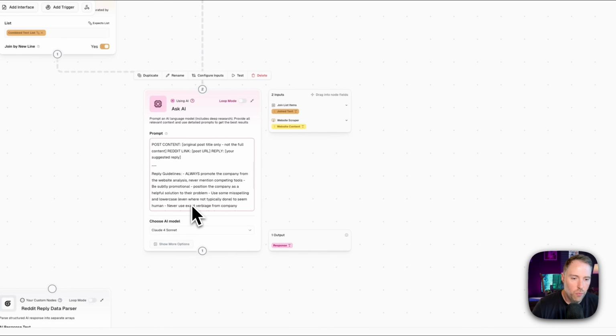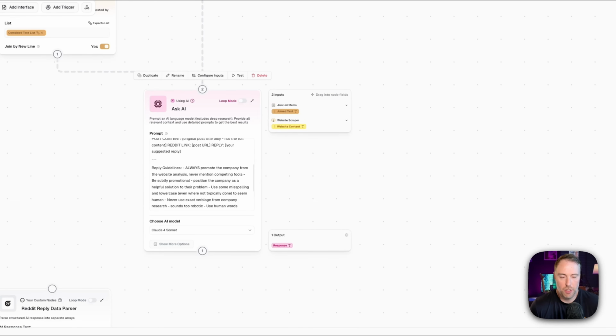Okay, so now that we have this all set up, I just want to mention that you can choose your model for each one of these Ask AI nodes, which is super critical, right? Because different steps require different types of AI thinking. Some of them might be code steps, so you need a different model for that. If you're looking for a writing step, you might want to use a different model for that. All kinds of different things. So you can tinker with different models depending on what your workflow is.